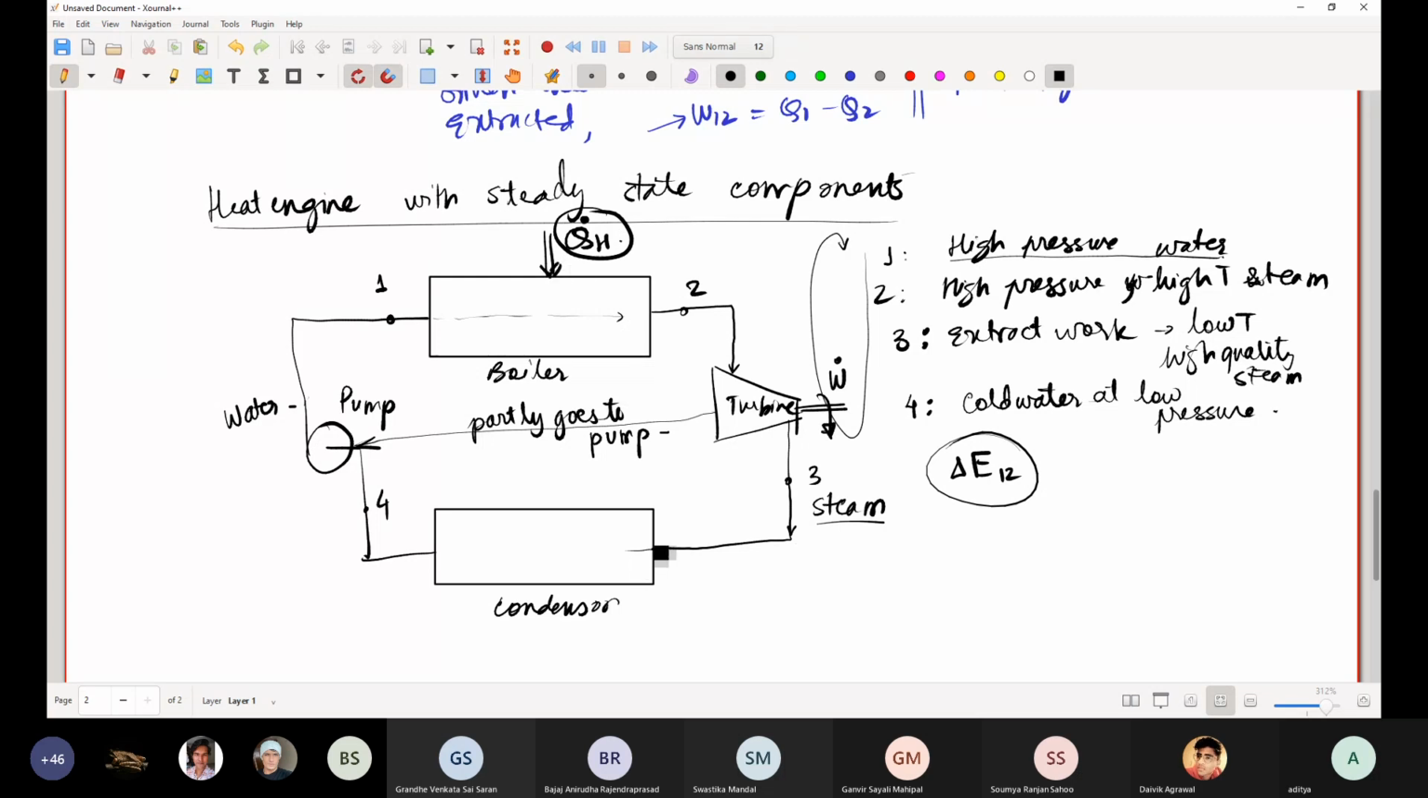Okay, so essentially Q dot H is being added to the boiler. Now at the condenser, high quality steam is converted into water. So what is the direction of heat transfer? Heat should be taken out of the steam. So this is Q dot L. So essentially Q dot H minus Q dot L, if I consider this entire system as the control volume,